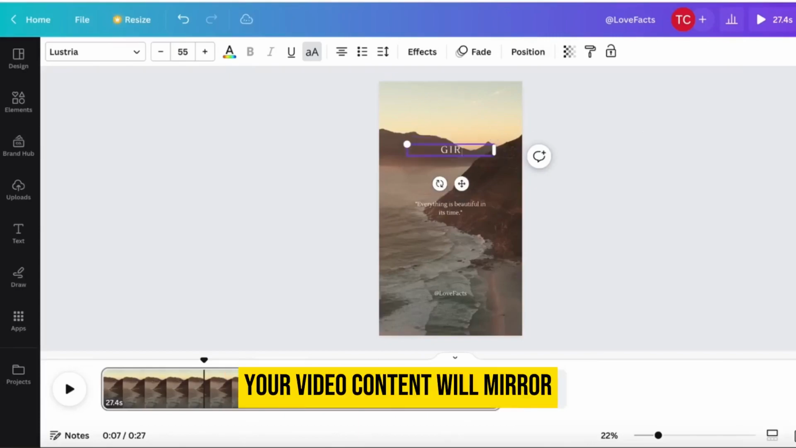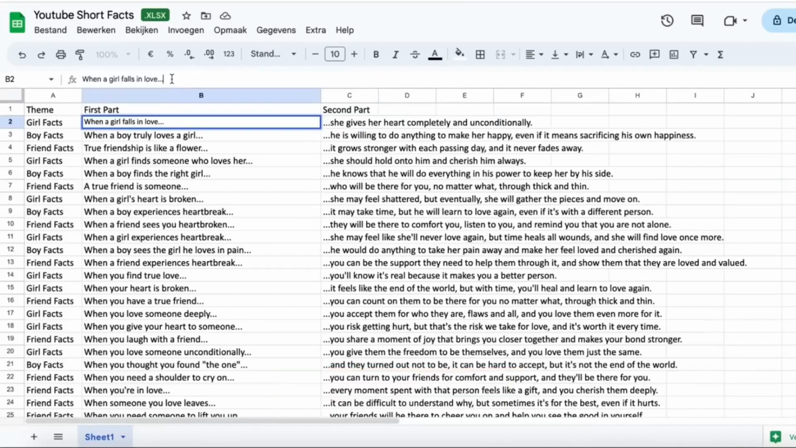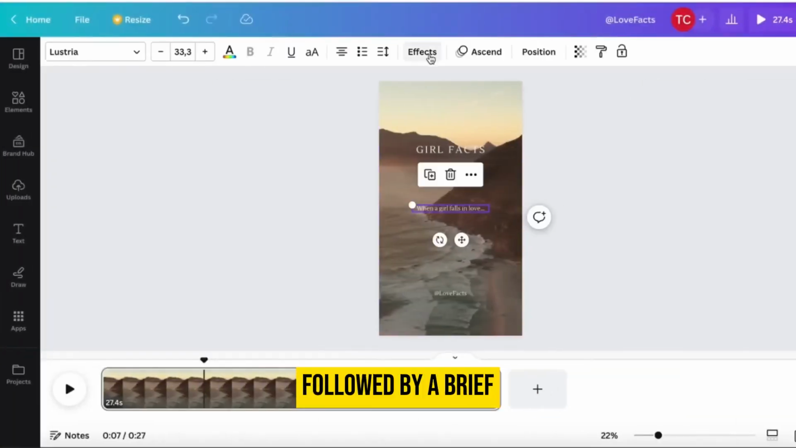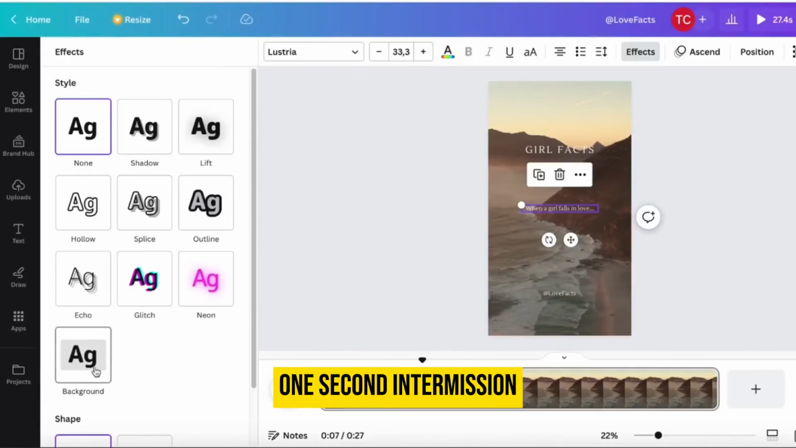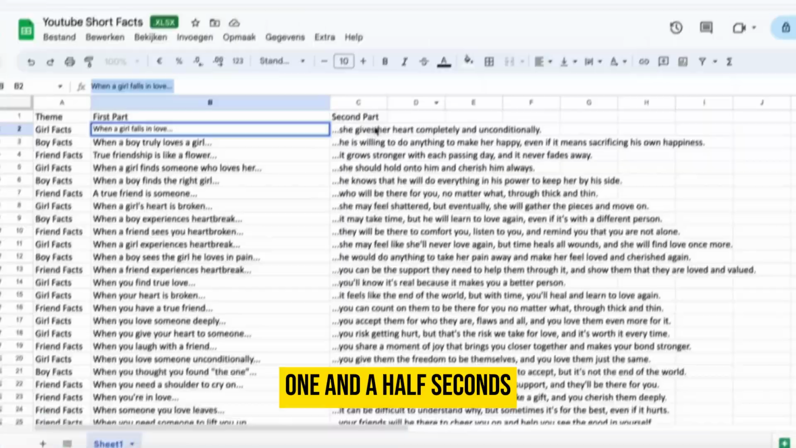Your video content will mirror the structure of your quotes, split into 2 segments. The first part of the quote will hold the viewer's attention for 9 seconds, followed by a brief 1-second intermission. The second part of the quote then flashes on screen for a swift 1.5 seconds.